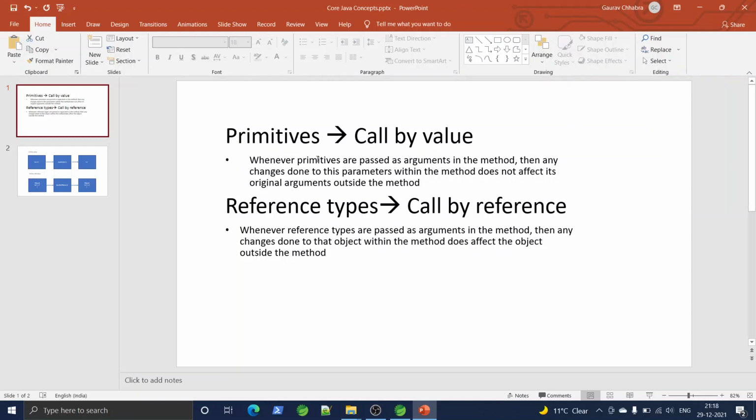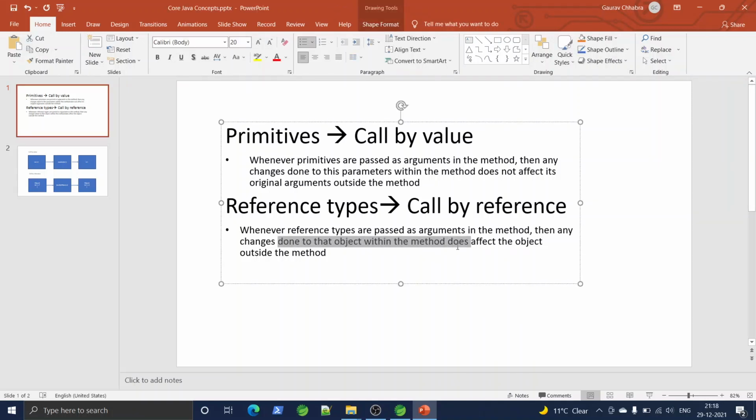So, in call by value, whenever primitives are passed as arguments in the method, then any changes done to those parameters within the method do not affect its original arguments outside the method. But in case of call by reference, any changes done to that object within the method do affect the object outside the method.